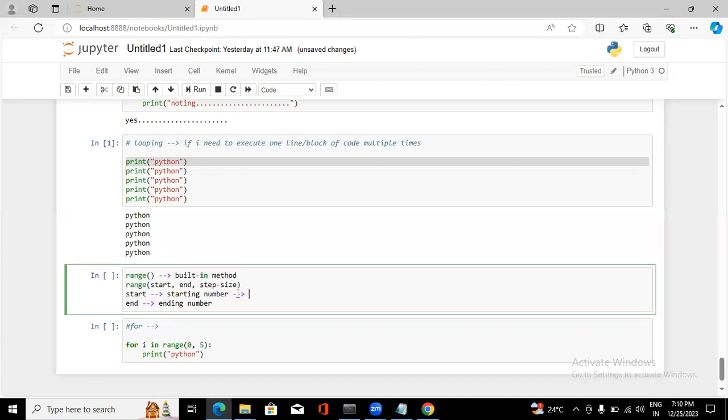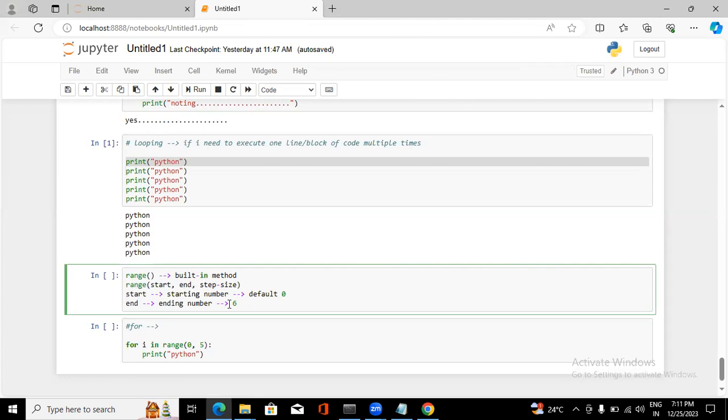By default, start is 0. For end, you should specify it. If you don't specify the end, it will go to infinity. For example, if you give 6 as the end index, it will loop up to 5 only. It won't include 6. Range won't include the end number.